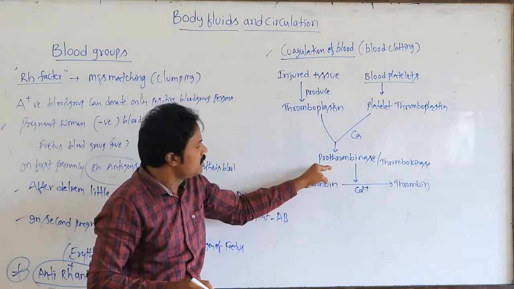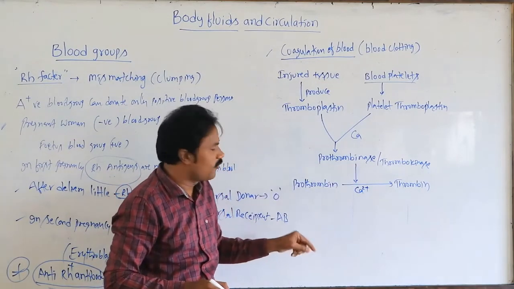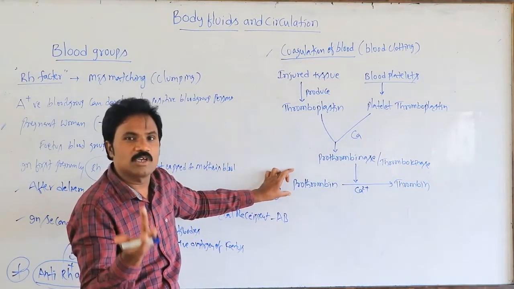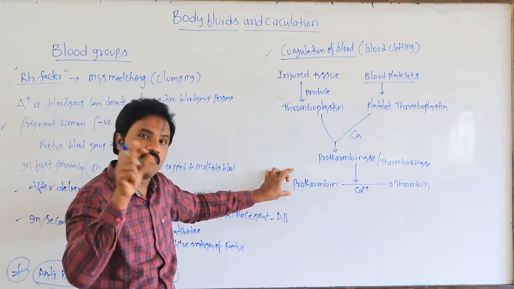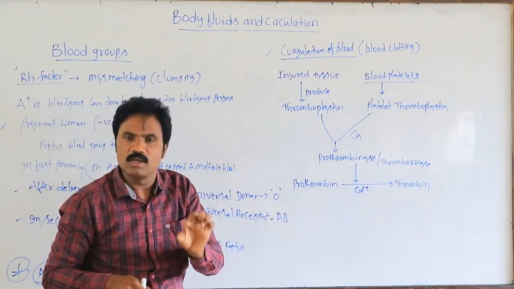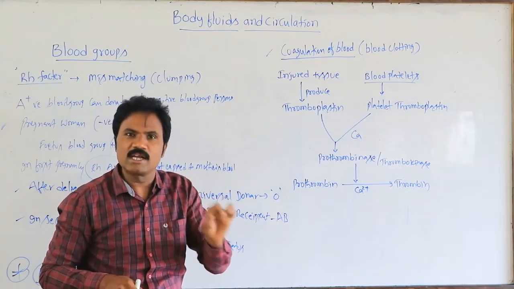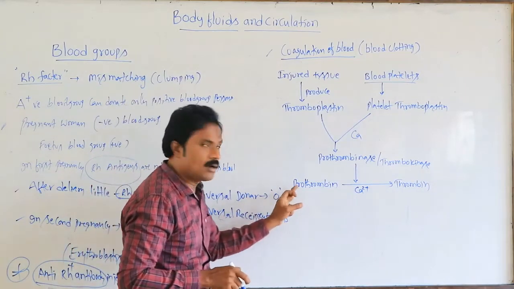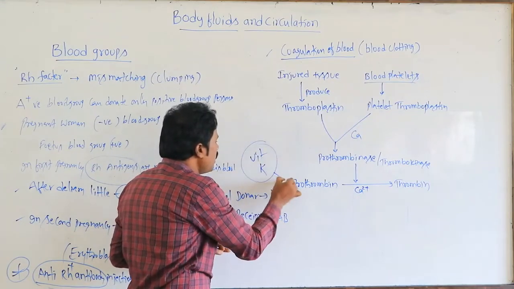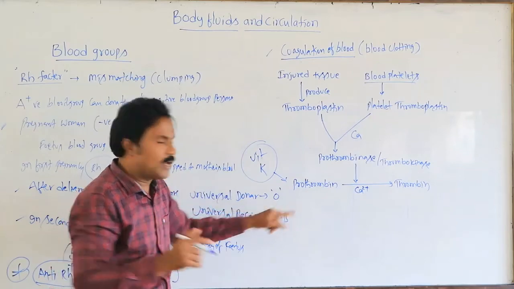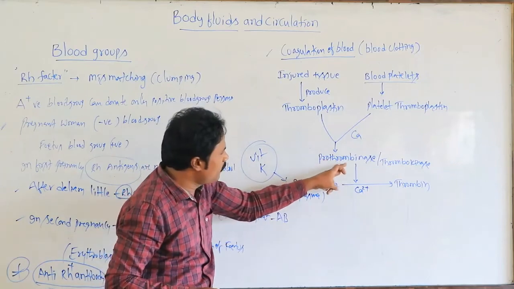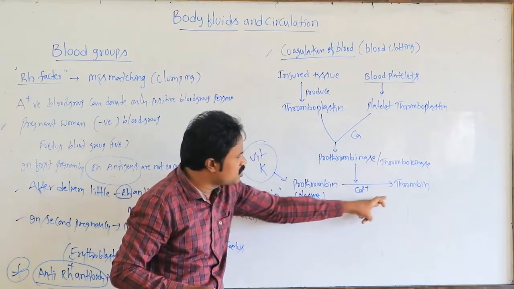For which purpose will prothrombinase or thrombokinase be helpful? Prothrombin is present in the plasma of the blood. How does it get there? With the help of vitamin K, the liver synthesizes prothrombin. So prothrombin is a protein synthesized in the liver, then it gets into the plasma of the blood. For the synthesis of prothrombin, vitamin K is necessary. With the help of prothrombinase or thrombokinase, it converts into thrombin.